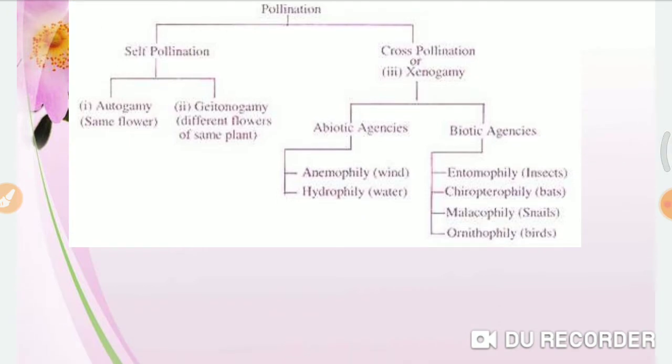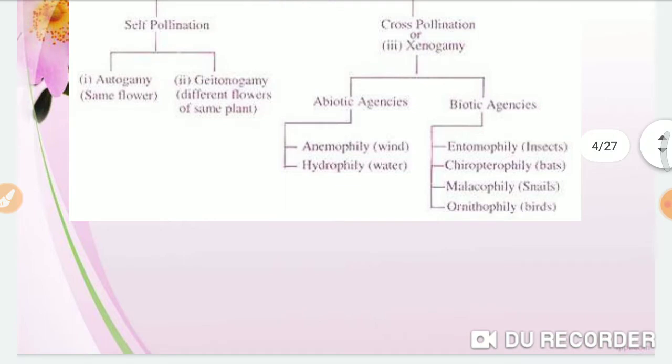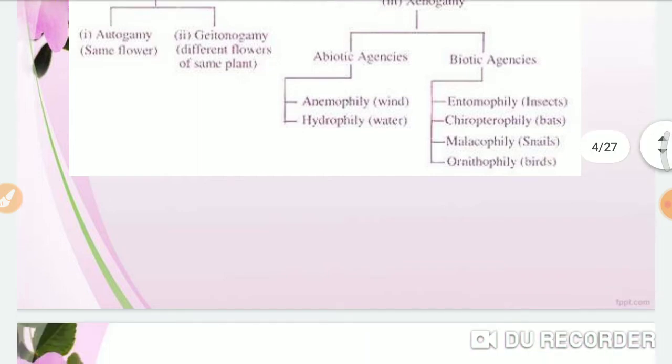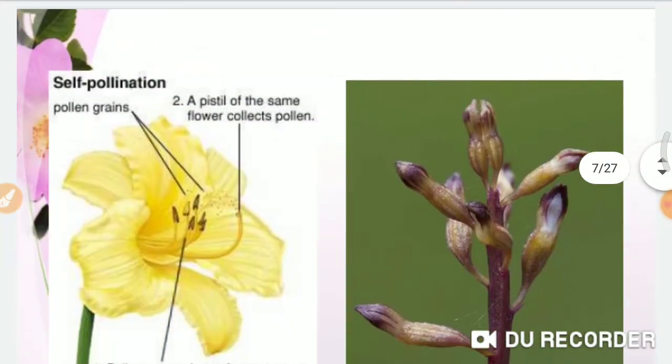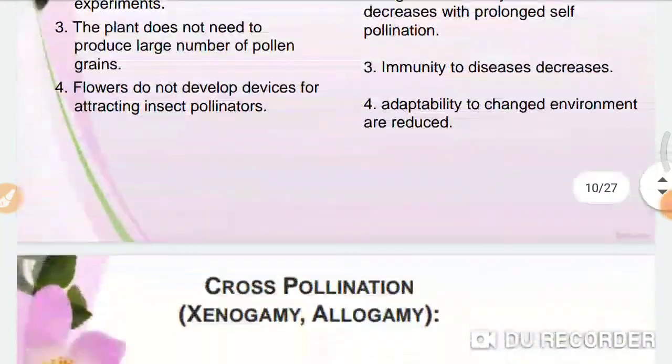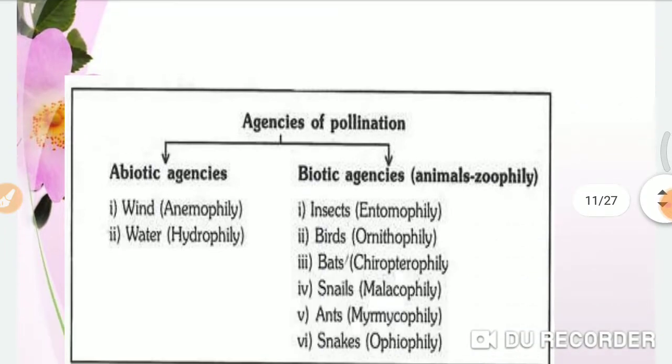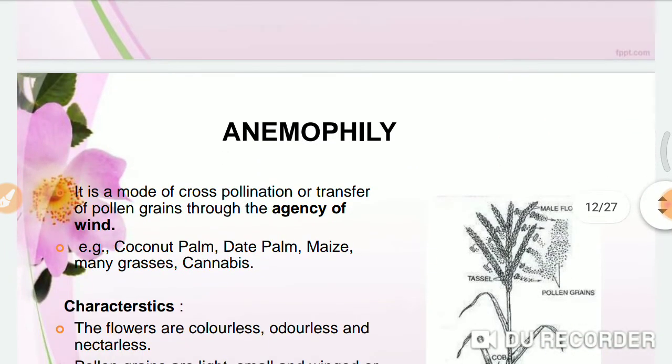For example, if the pollination takes place with the help of insects, it is called entomophily. If it takes place with the help of bats, it is called chiropterophily. If it takes place with the help of snails, it is called malacophily. And if it takes place with the help of birds, it is called ornithophily. Okay. Now we'll see the agencies in detail.